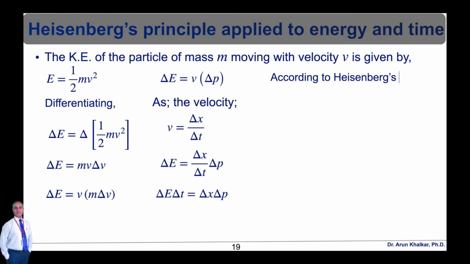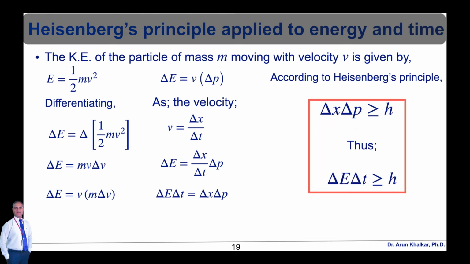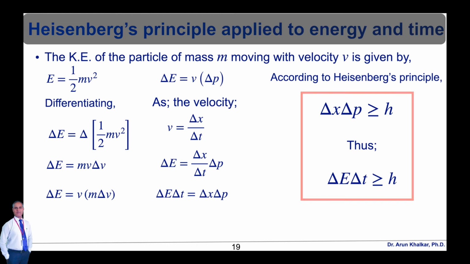Now, according to the Heisenberg uncertainty principle, delta x delta p is greater than or equal to h, thus we can write delta E delta t is also greater than or equal to h. Thus, the product of uncertainties of energy and time is of the order of Planck's constant.